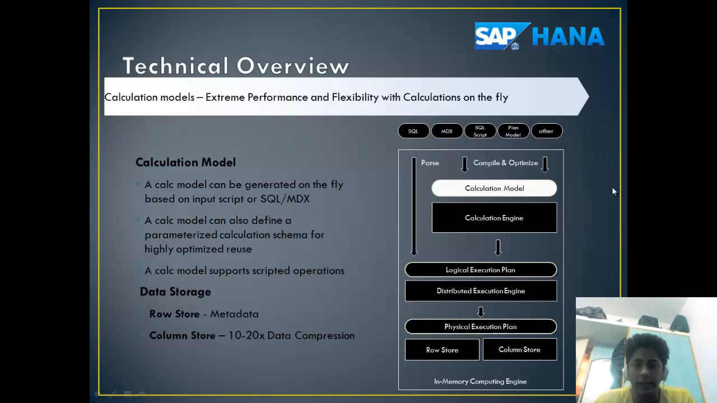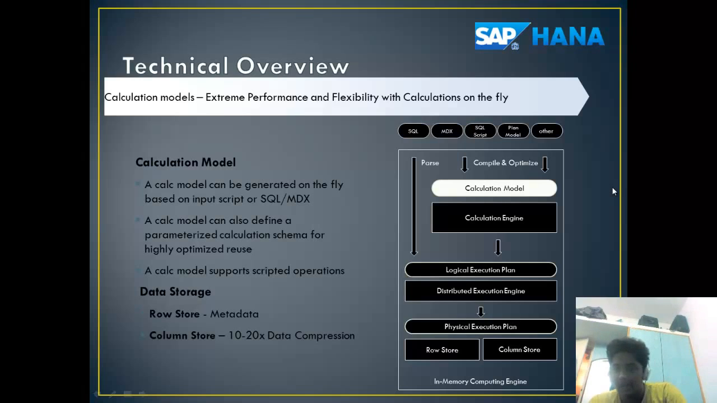This slide shows the technical overview of SAP HANA. The calculation model and the data storage are discussed here. On the right side, we can see the architecture of the technical overview. SQL, MDX, SQL script, plan model, and other technologies are used as input. A calc model can be generated on the fly based on the input script. A calc model can also define a parameterized calculation schema for highly optimized reuse. A calc model supports scripted operations.